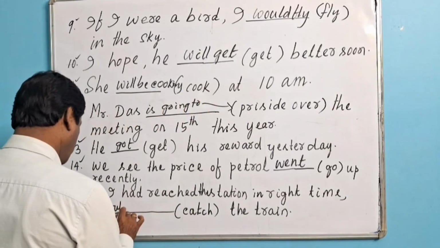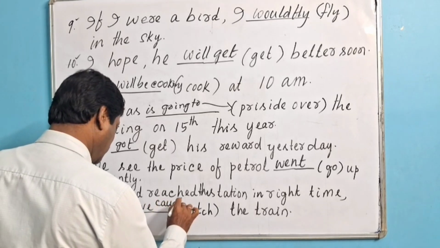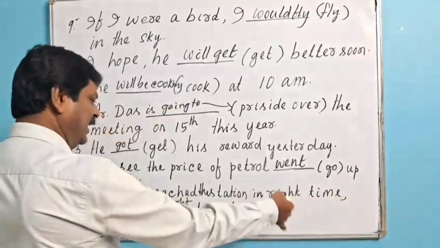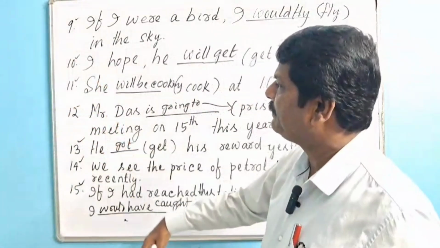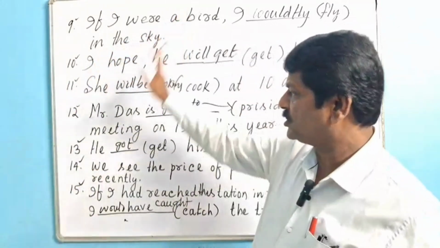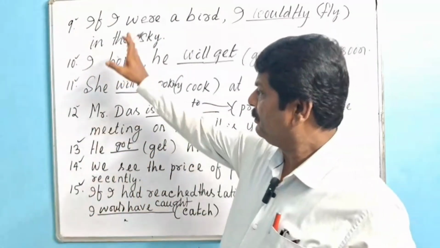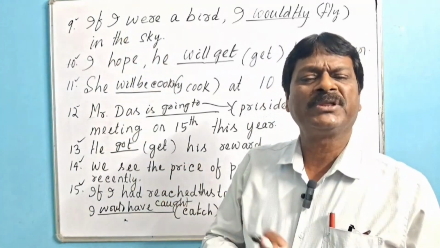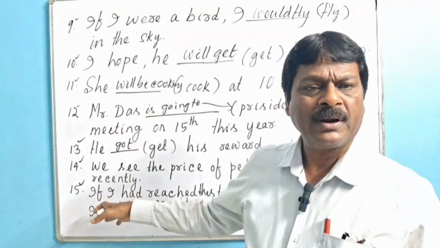I would have caught, C-A-U-G-H-T, caught. If I had reached the station in time, in right time, I would have caught the train. Okay? So I think you must have understood the grammatical rule behind the questions I discussed. Dear guys, you should write it down in your copy and practice it 2 to 3 times so that you can better understand the grammatical rules behind it. Okay?